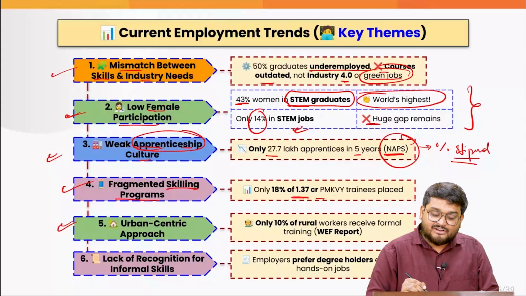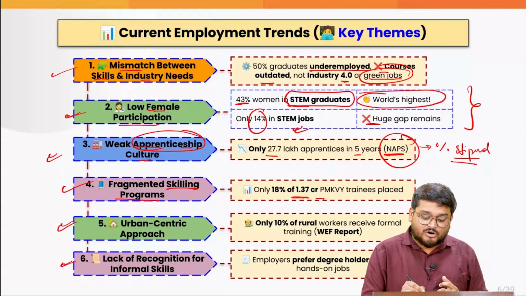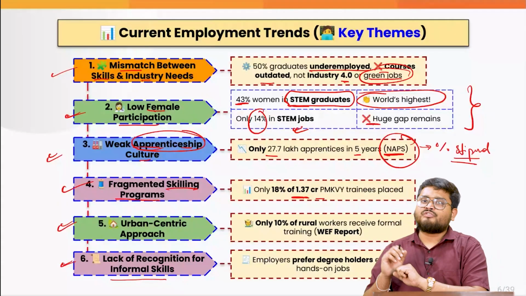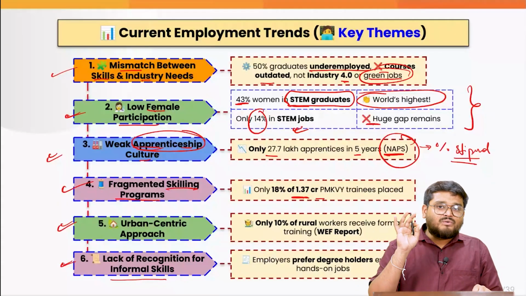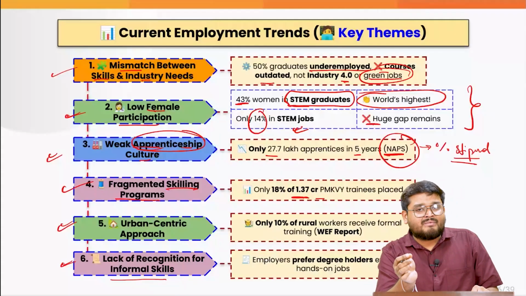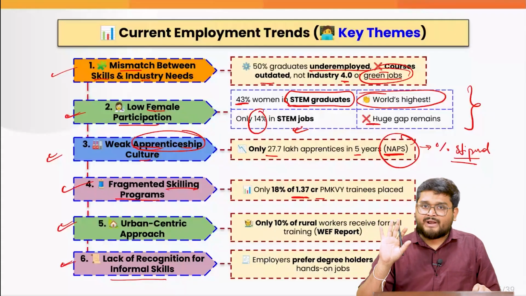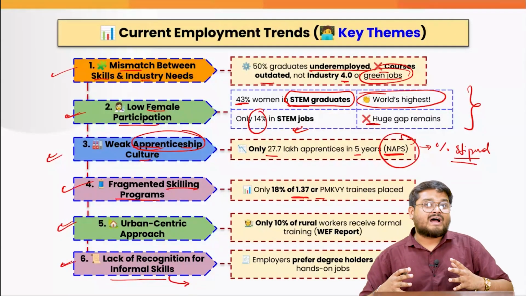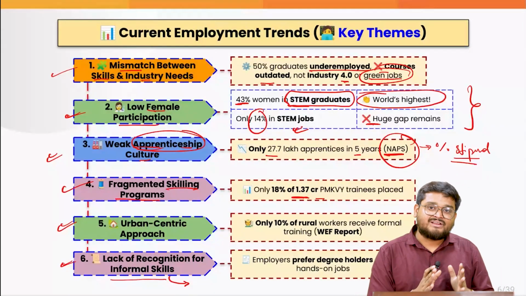And at the end of the day, there is also a lack of recognition for informal skills. Now imagine there is a person who has been repairing smartphones for 5 years. Now he wants to get a formal job at a major smartphone brand. He goes to some skilling institute and says, okay, I have been working for 5 years in this segment.